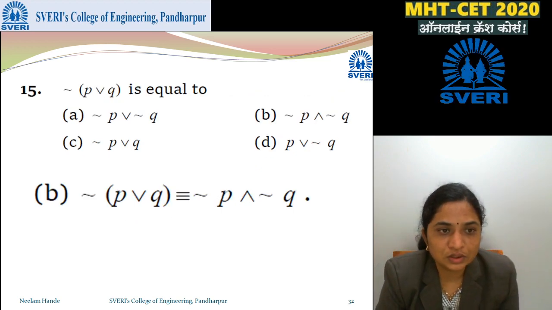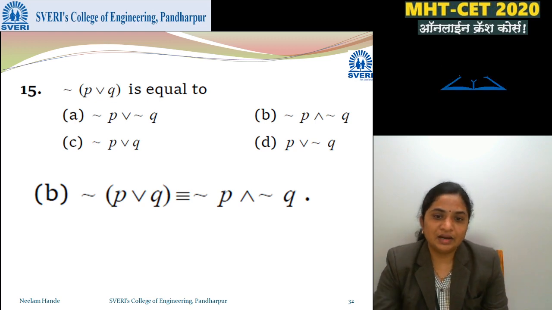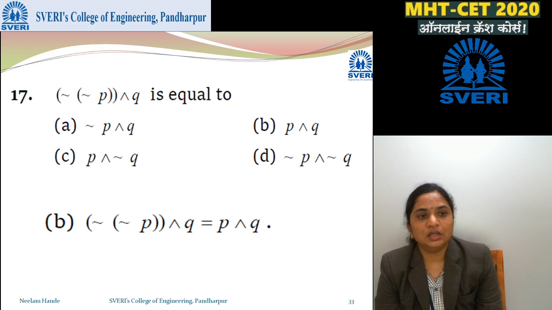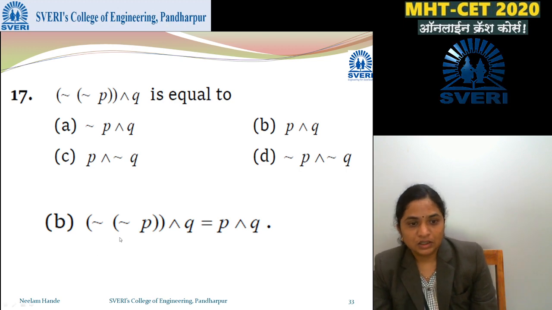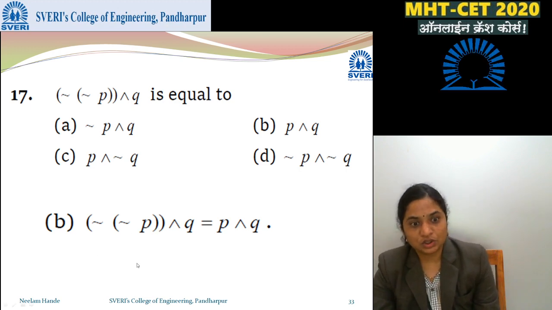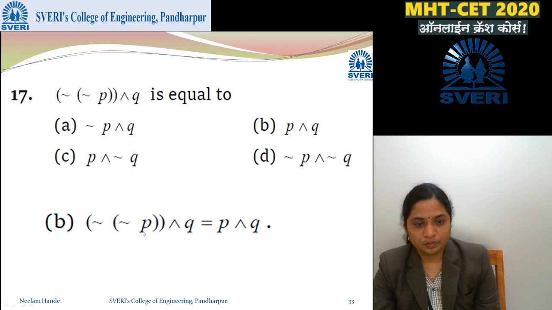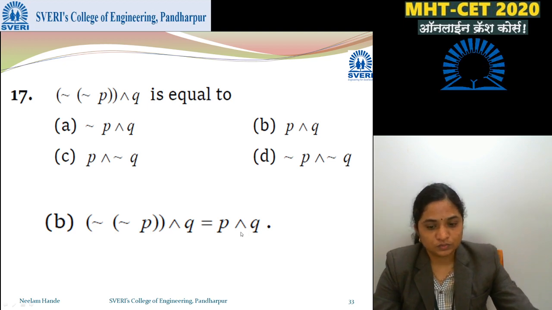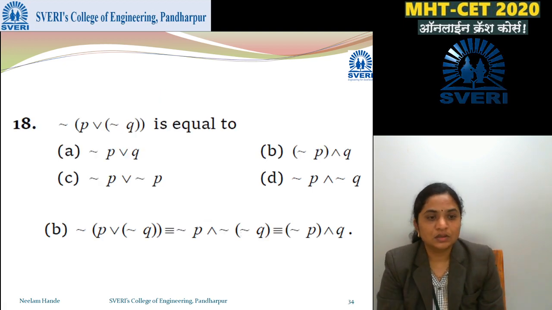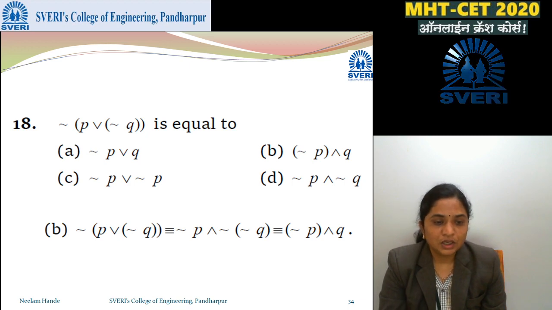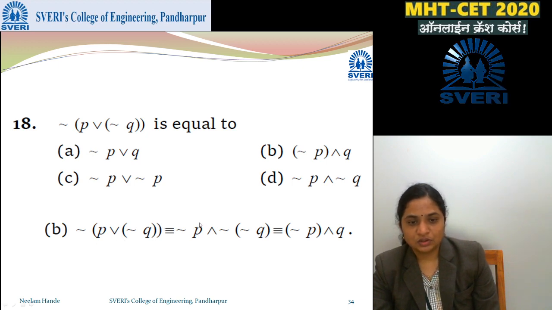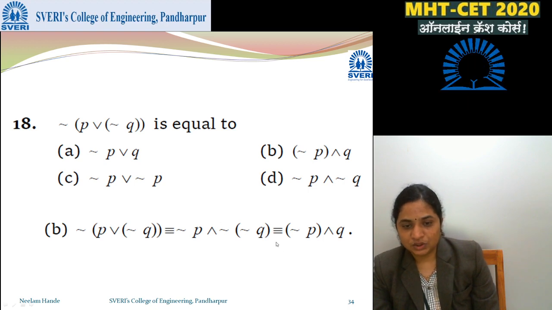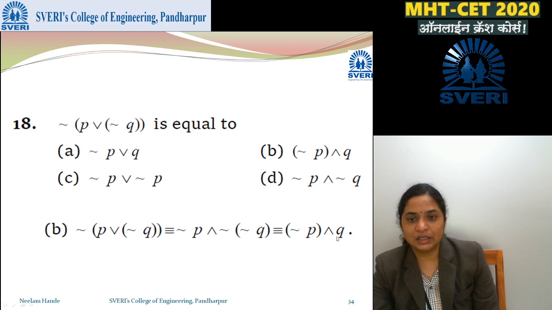Next, negation of (P or Q) is equal to, this is a standard one, negation P and negation Q. Next, negation of (negation P and Q): negation of negation is the thing itself, so only P, so it is P and Q. Next, negation of (P or negation Q): negation P and negation of the second, negation of negation Q, is Q itself, so negation P and Q, option B.